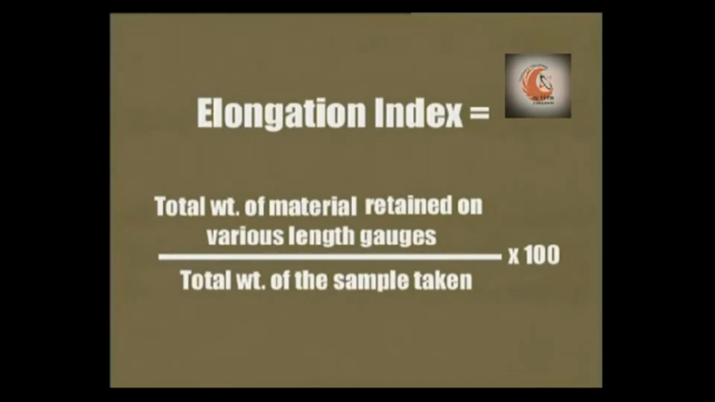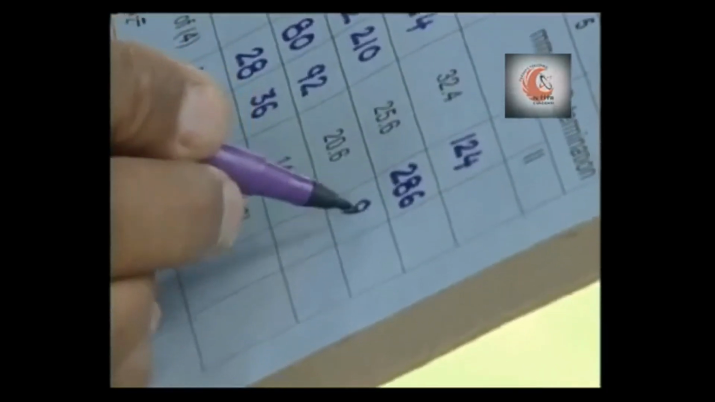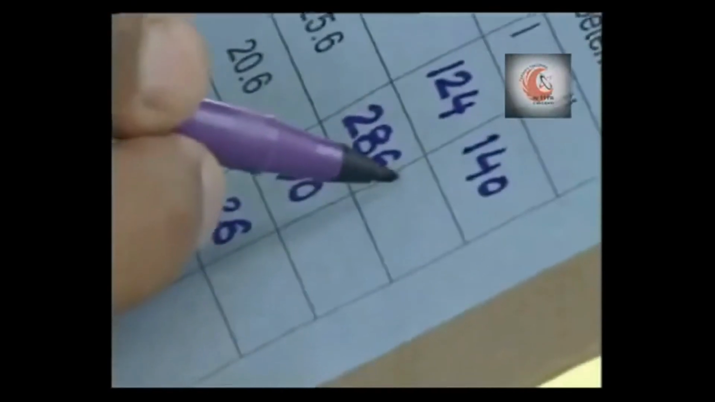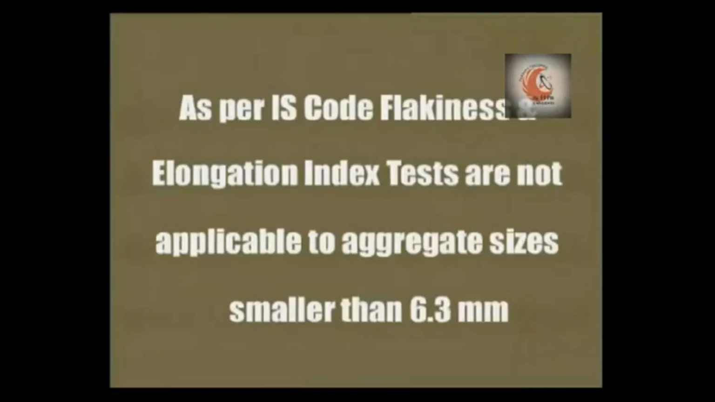The elongation index value is the percentage of the total weight of the material retained on various length gauges to the total weight of the sample, multiplied by 100. Here we can note that the total weight of the aggregate which are retained are the ones which are elongated, and because of that they are not able to pass through the gauge. Whereas in the flakiness value, those which are able to pass are the ones which are too thin, and hence the weight is taken for those particles.